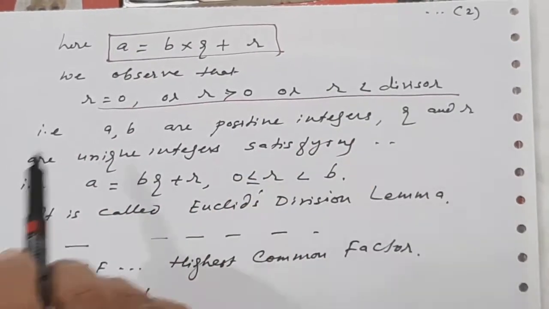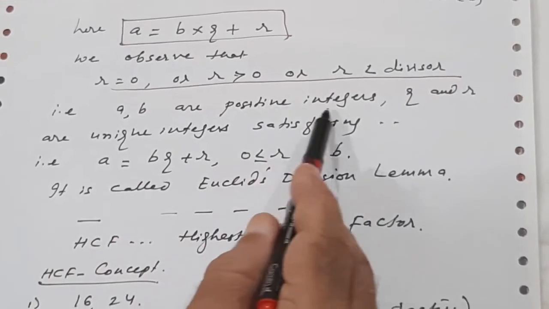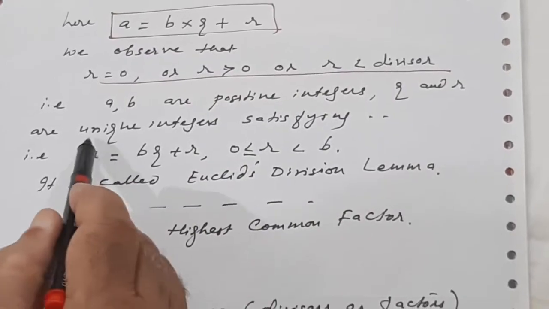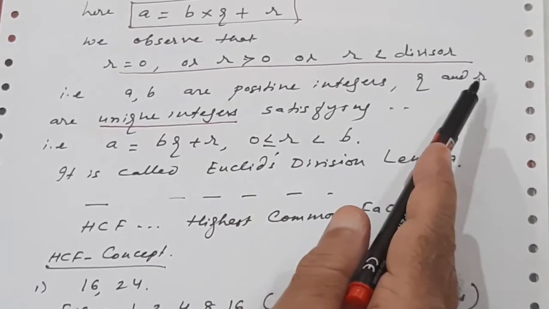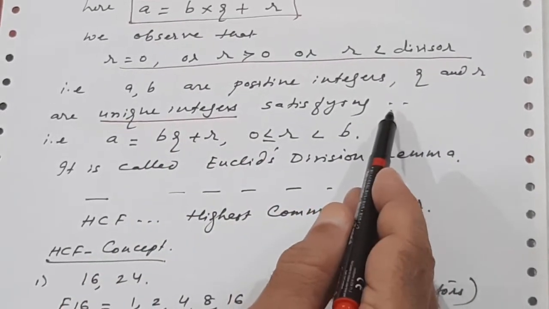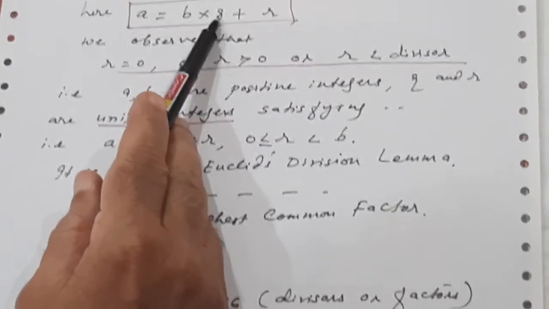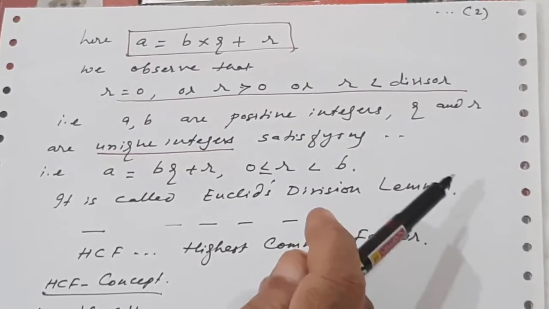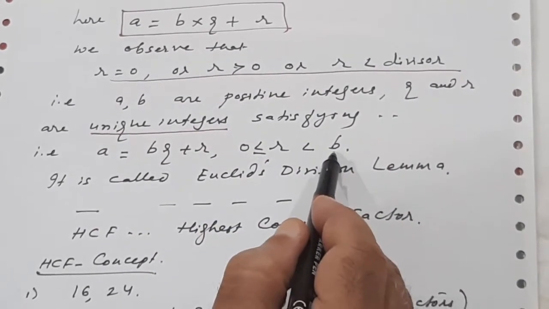Now let us understand the lemma. What is the lemma? According to Euclid's lemma, if A and B are positive integers, Q and R are unique integers. Unique means there cannot be another one. So Q and R are unique integers satisfying A is equal to BQ plus R. And here R is greater than or equal to 0 and less than B, less than the divisor.